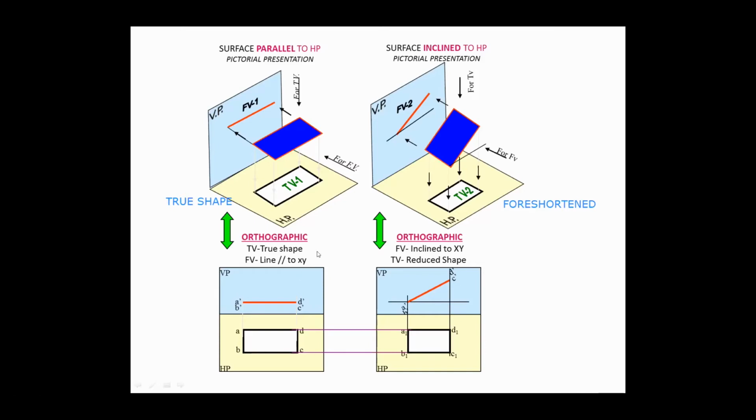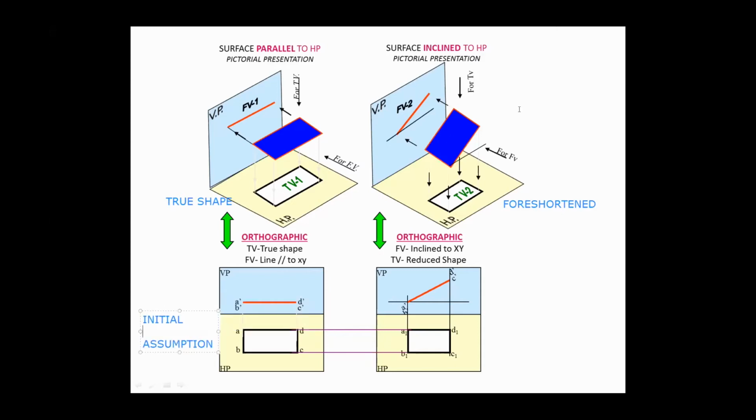First position is the initial assumption. It is very, very important to identify this initial assumption position to draw the true shape.